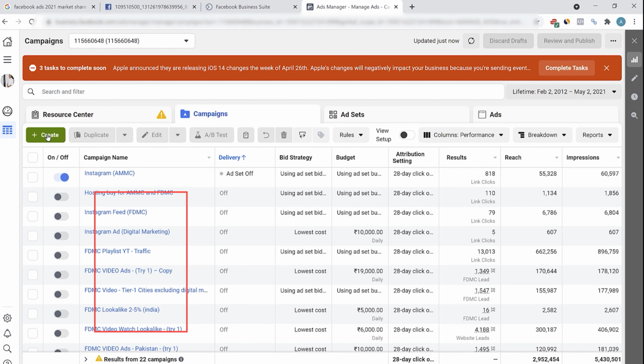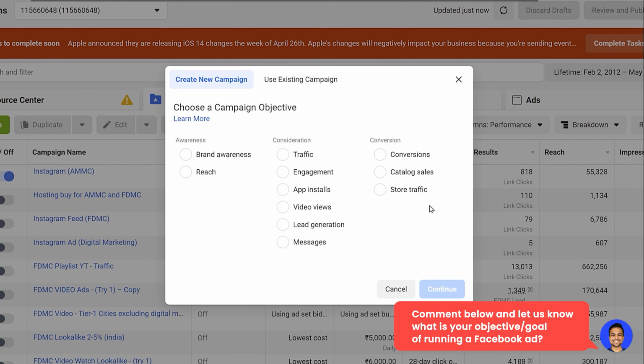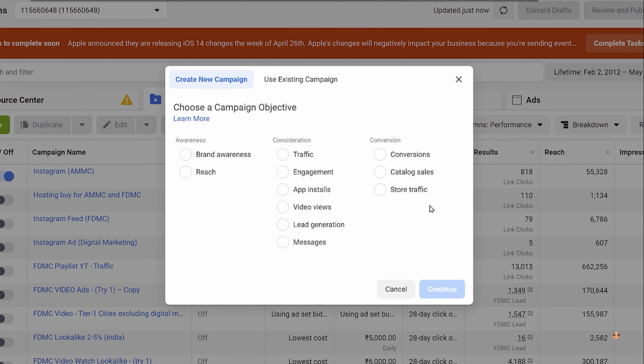So you have to understand that Facebook has enormous data for all the users they have. So the objective you select here, the ads will be shown to people who are more likely to convert for the objective. So if you select the objective here as traffic, then the ads will be shown to people who are more likely to do the app install. In the end, Facebook wants the business to succeed, because if a business is succeeding, only then they'll be spending more money on Facebook. And that's how Facebook makes money. So Facebook will always be favoring the advertisers. They want their advertisers to win. If the advertiser is winning, that means Facebook is winning.